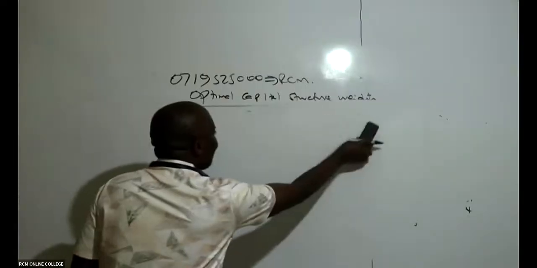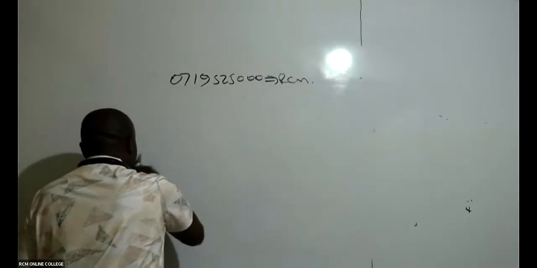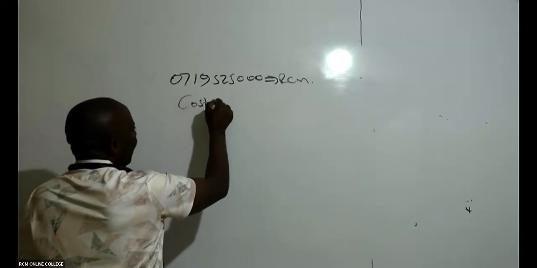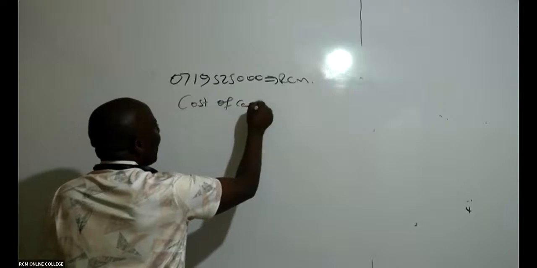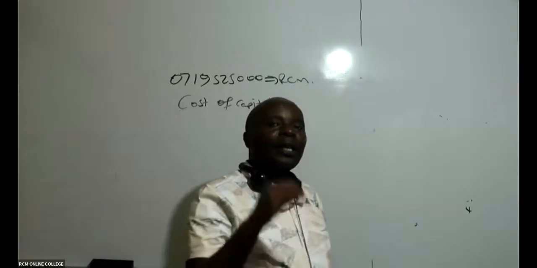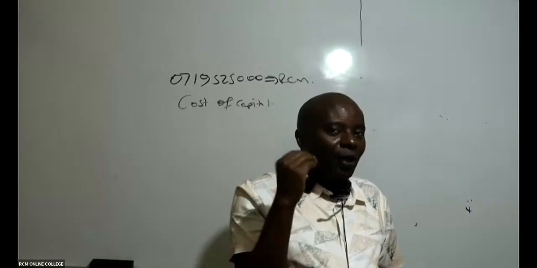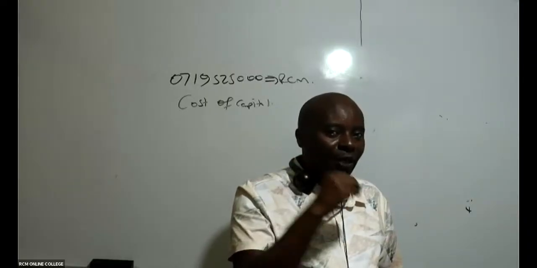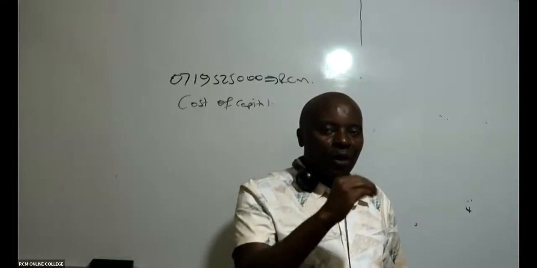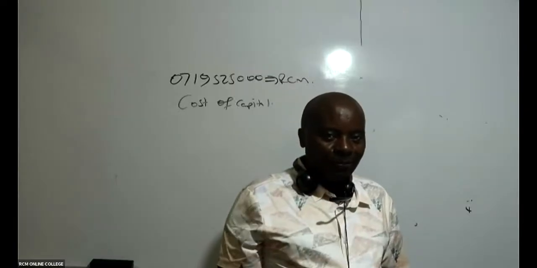So, for example, in this question, if they just wanted you to get an appropriate cost of capital without mentioning WACC, would you have managed to give us this cost of capital, to know that it is WMCC they wanted you to compute? Very few finance scholars would have been able to identify a WMCC situation. Very few. That is why very many students fail this paper called Financial Management and Advanced Financial Management.